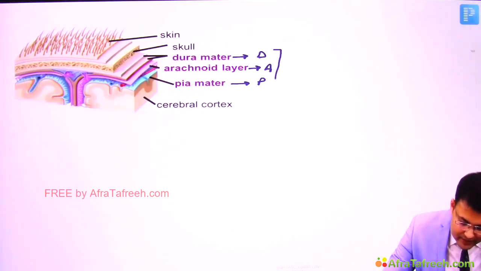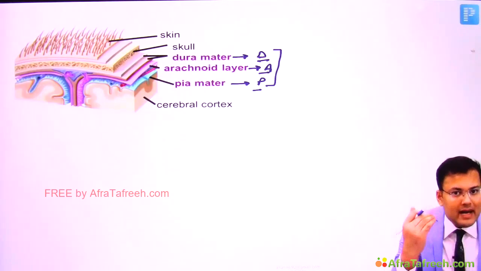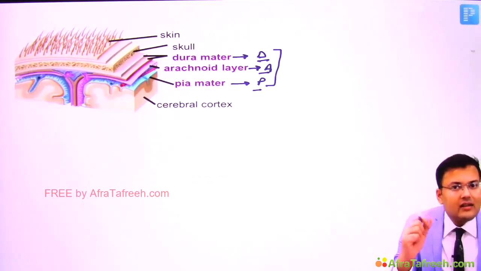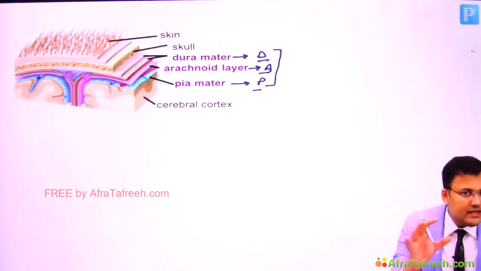Can you see? There is a pad. Innermost is pia, then there is arachnoid, and then there is dura. So these are the layers of meninges. It's very easy to understand.